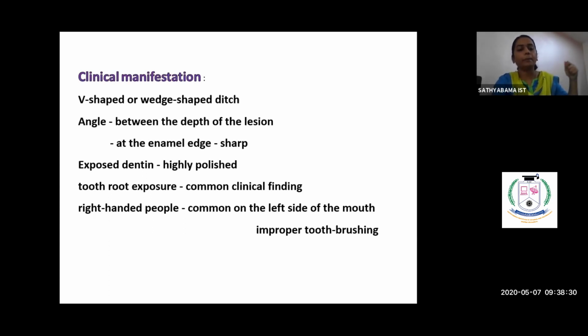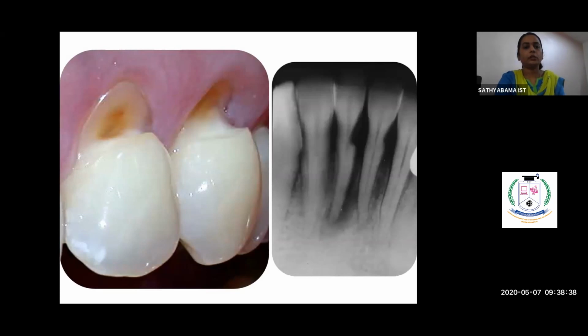Whereas left-handed people do it on the right side, and the abrasion is most commonly seen on the right side. This is a typical cervical abrasion: a deep V-shaped notch which forms an angle at the depth of the lesion, and the surface where the abrasion contacts the enamel is very sharp.